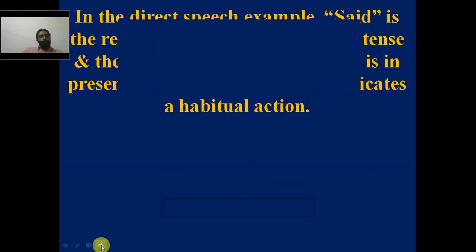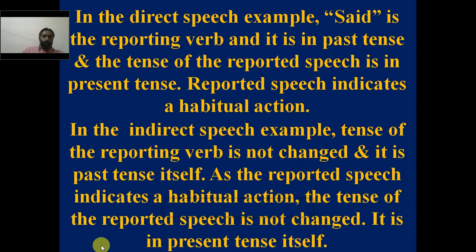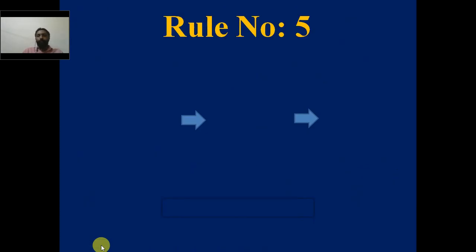And that is rule number 4. When the reported speech indicates a universal truth or habitual action, even if the reporting verb is in past tense, the tense of the reported speech will not be changed. Now let's move on to the next rule, that is rule number 5.